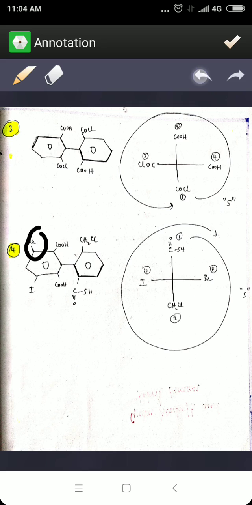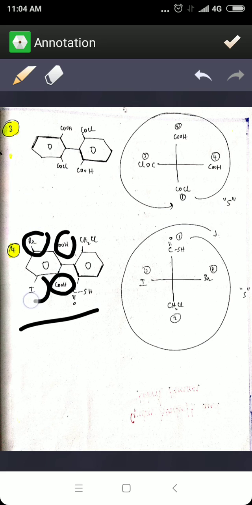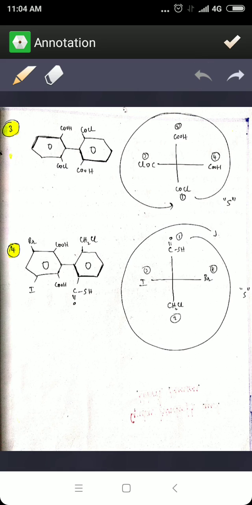This example is an exception, because you still have to assign the RS configuration. You cannot say it doesn't have a configuration just because it has the same functional group. The advantage here is that since you have a bromine and an iodine, you can include them in the RS configuration and determine the configuration. Now we'll do that example.